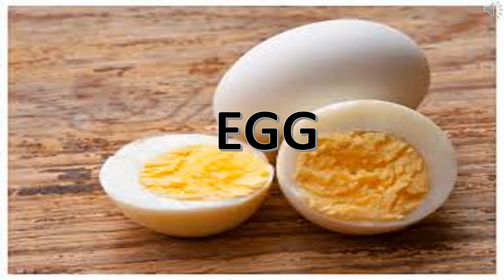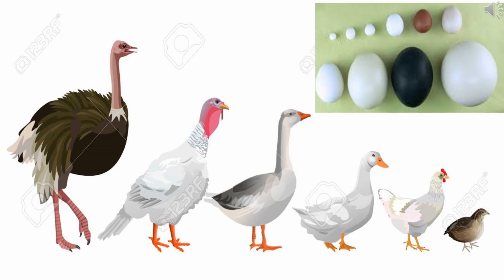Children, next we are going to learn about eggs. Eggs are laid by female birds of many different species to produce their young ones like hen, duck, turkey and ostrich.